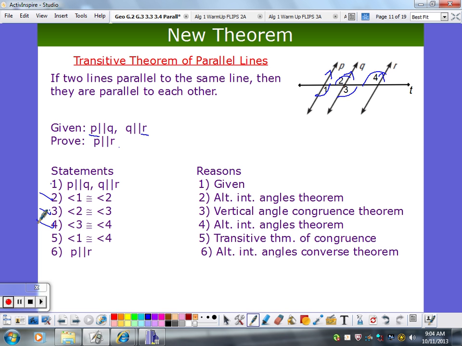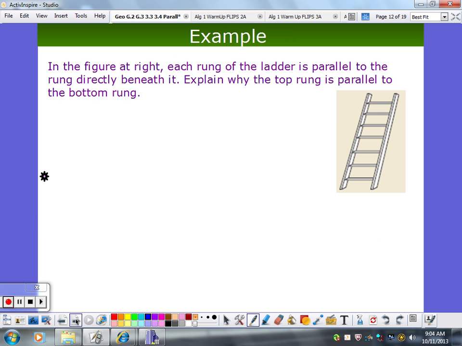So now I'm saying angle 1 to 4. Well, what happened here? We're going from here to here. So 1 is congruent to 3, right? And then 1 has to be congruent to 4 using transitivity. So 1 is congruent to 4. Those are alternate interior angles of the outer line. So if I've got alternate interior angles that are congruent, therefore I've got parallelism. So if you know two things are parallel, and there's the same line in between, they're going to be parallel to each other.